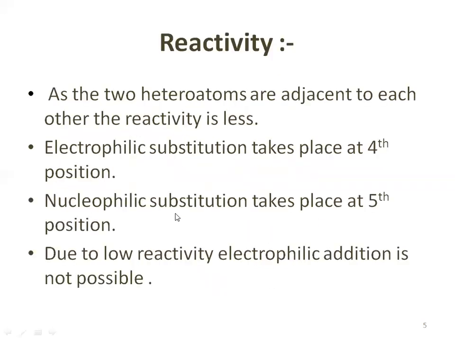In isoxazole, there are two heteroatoms which are adjacent to each other, and because of that their reactivity is less, because both oxygen and nitrogen are electronegative atoms, and because of that the reactivity of the whole compound decreases. So we can say that they are less reactive. Their boiling point is 95 degrees Celsius. It is in liquid form. There is no hydrogen bonding present in isoxazole. It is a weak base. Its pKb value is 1.3.